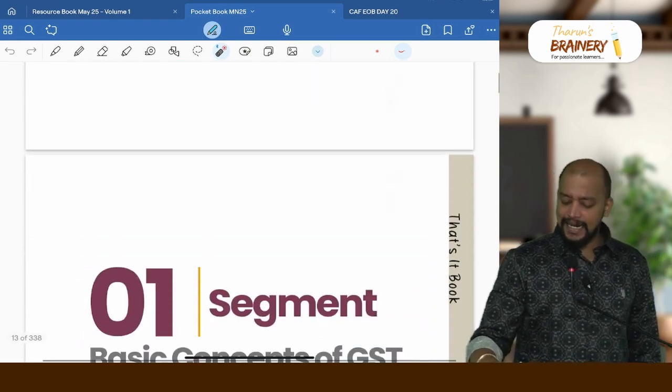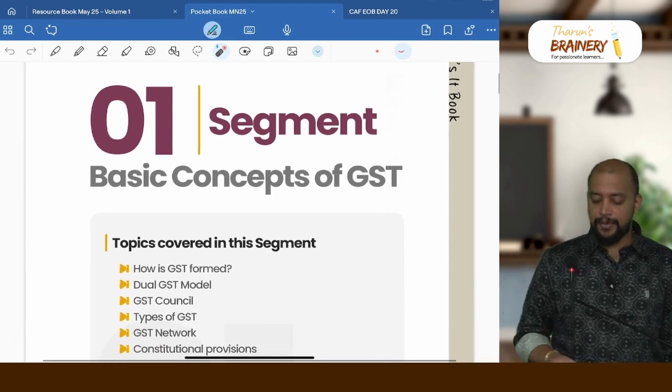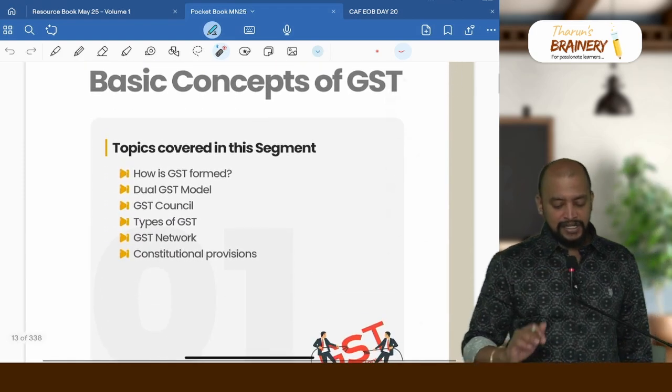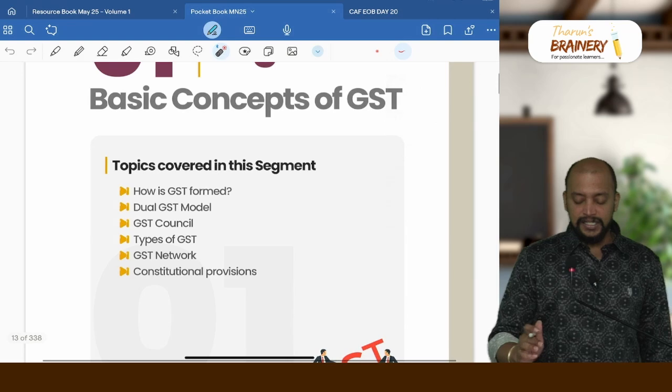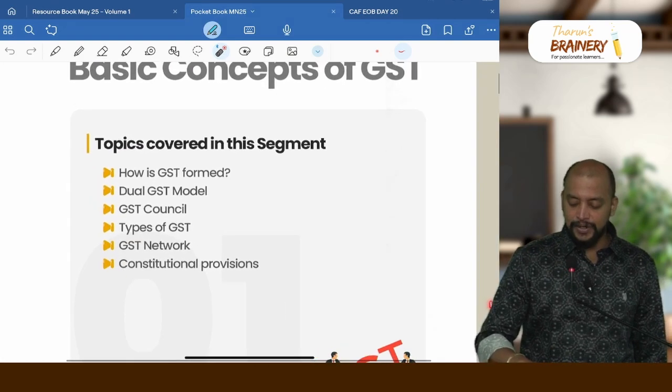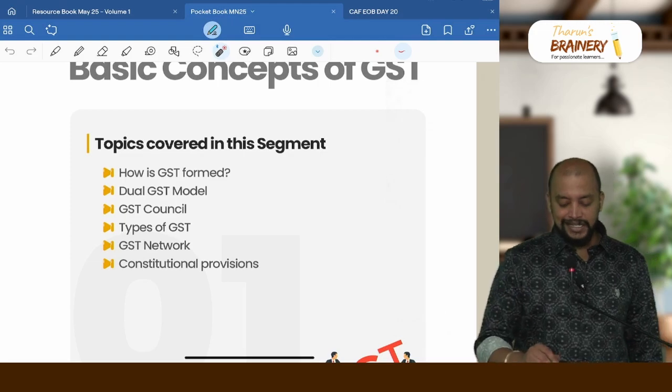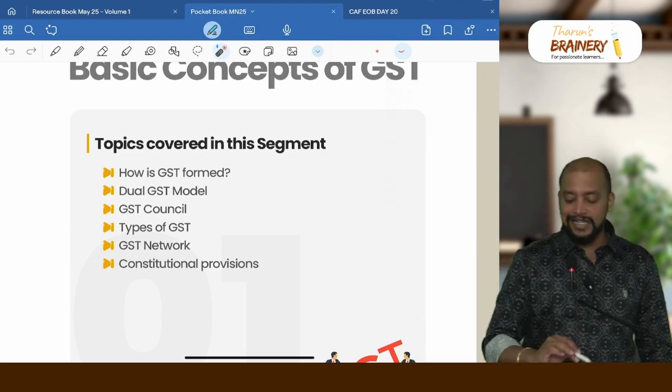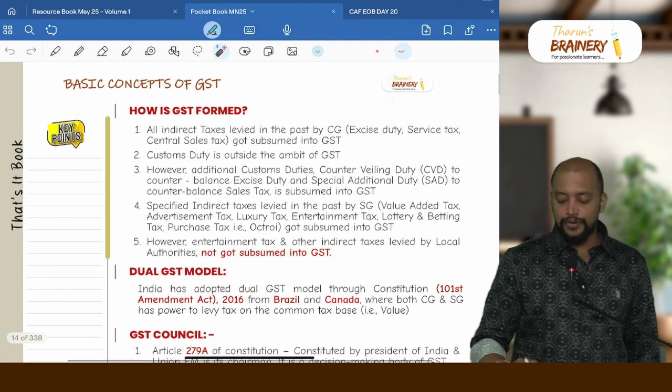And we are starting with the first chapter, Segment 1, basic concepts of GST. In this chapter, we are covering how GST is formed, the dual GST model, the GST Council, types of GST, the GST network and constitutional provisions. These are the areas in this. So let's start with how GST was formed.